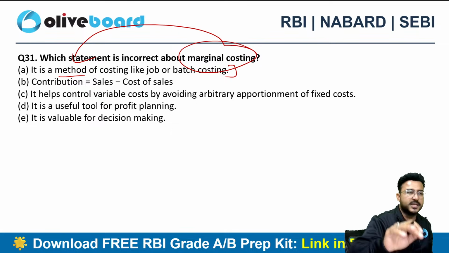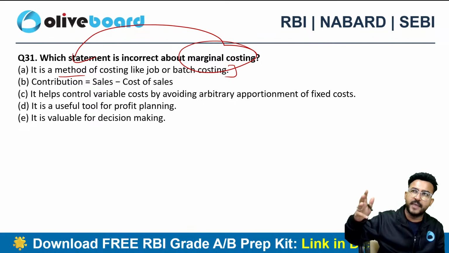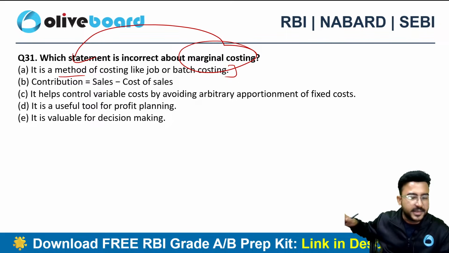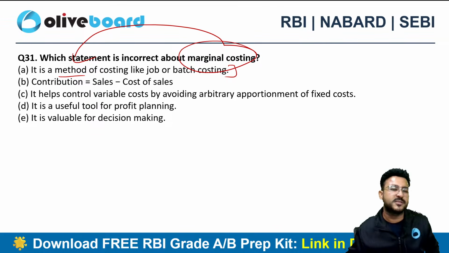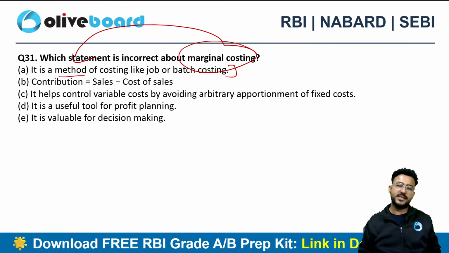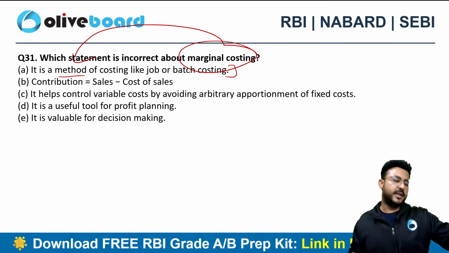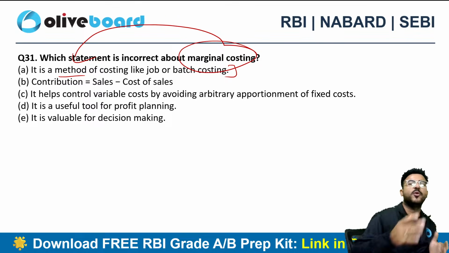Is it there in your syllabus with the heading 2, methods of costing, unit costing, job costing, batch costing, or is it a part of some other chapter? It's a part of some other chapter. Which chapter? Cost control and analysis. Basically, this is not at all a method of costing. Marginal costing is not a method of costing. Rather, it's an analysis tool, right? That's why it's there in your cost control and analysis.